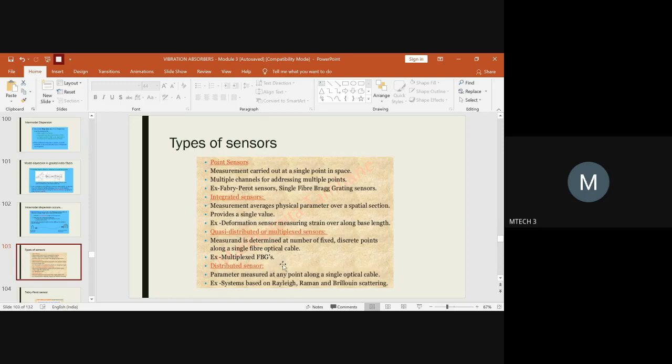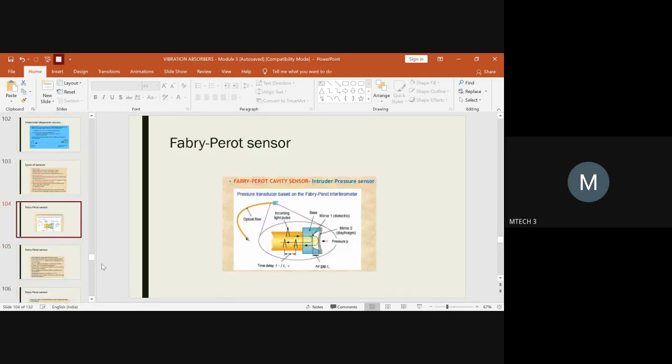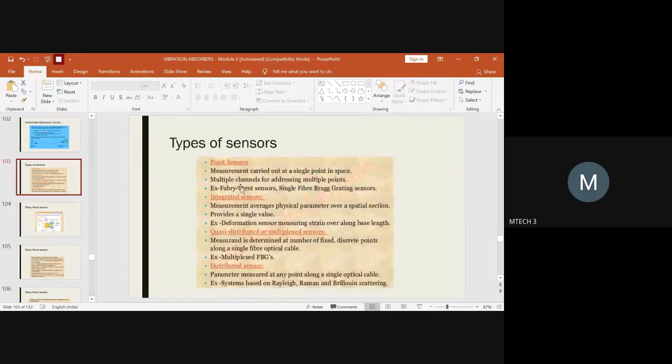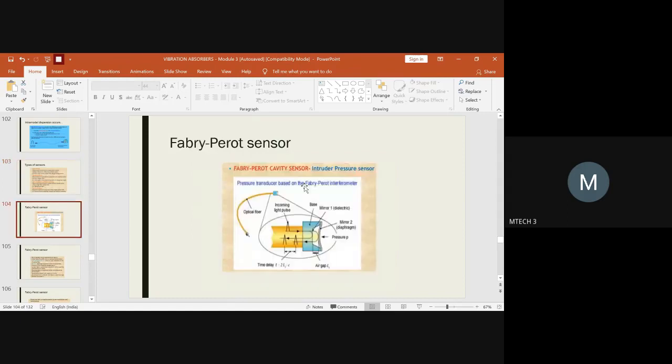So if they ask you to speak about the types of sensors in optical fiber, you can show the huge classification of how the sensors are classified, and you can explain a few sensors which are commonly used. It could be the fiber Bragg grating sensor, light interferometry, or a Fabry-Perot sensor. This was needed, which was missing in the last-to-last class, so I just wanted to show you. Now we are coming to the other type of point sensor, which is the Fabry-Perot sensor.